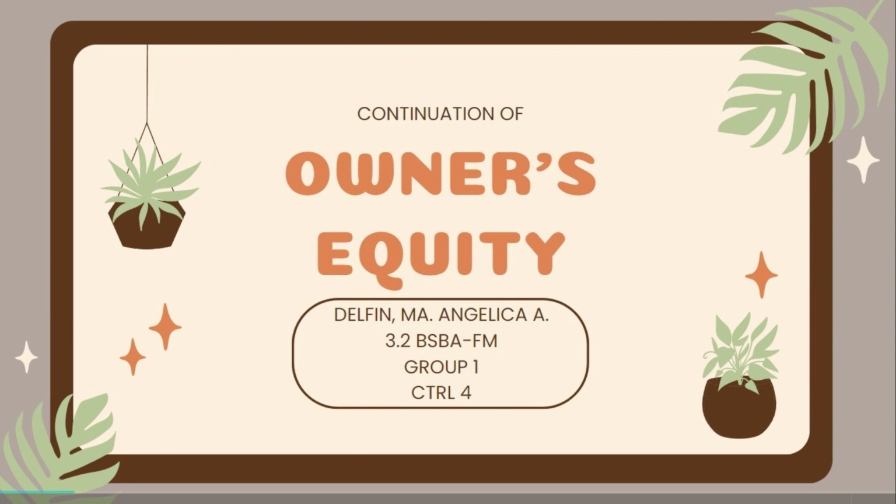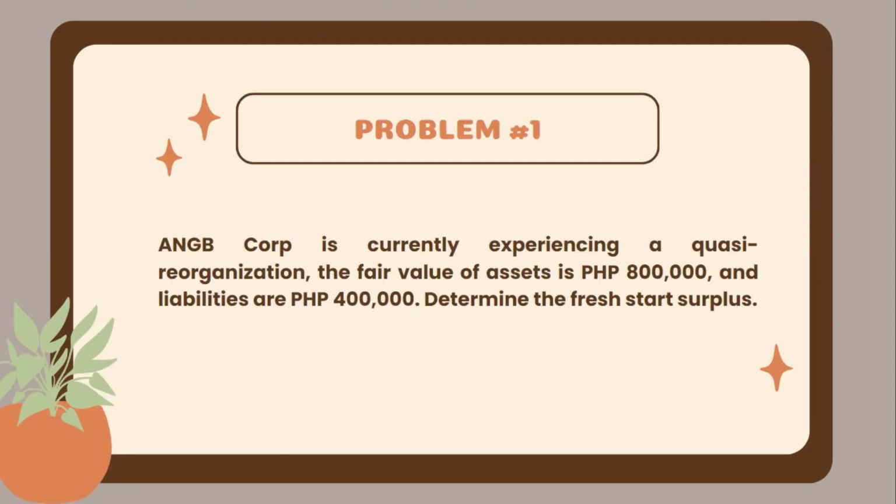In this presentation, I will discuss the 5 problems and the solutions about the continuation of owner's equity. The first problem is ANGB Corporation is currently experiencing a quasi-reorganization. The fair value of assets is 800,000 pesos and the liabilities are 400,000 pesos. Determine the fresh start surplus.